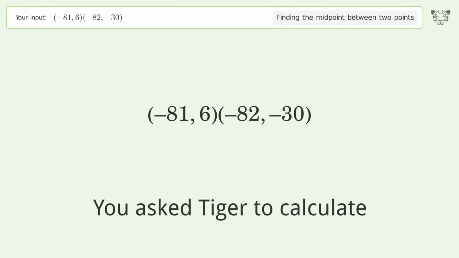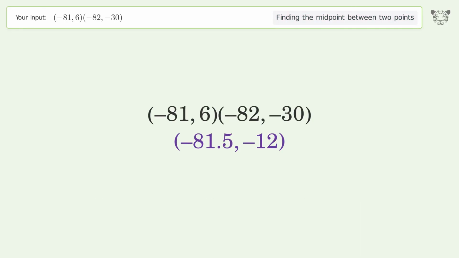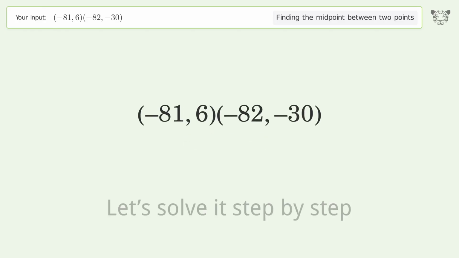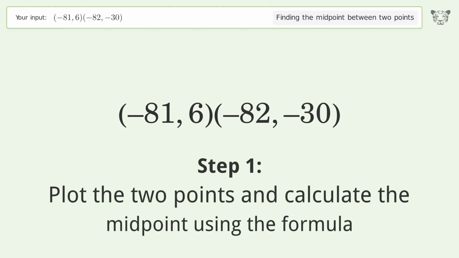You ask Tiger to calculate. This deals with finding the midpoint between 2 points. The midpoint between the 2 points is -81.5, -12. Let's solve it step by step. Plot the 2 points and calculate the midpoint using the formula.